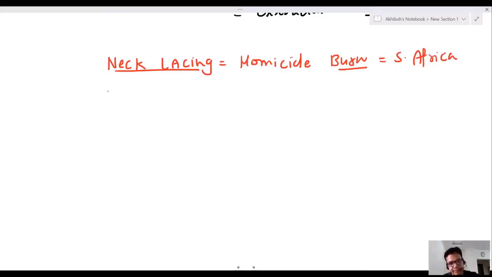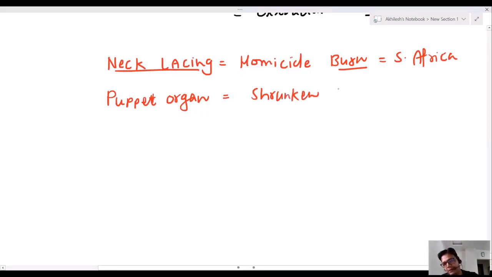In burn cases, we have shrunken organs. These are known as puppet organs.